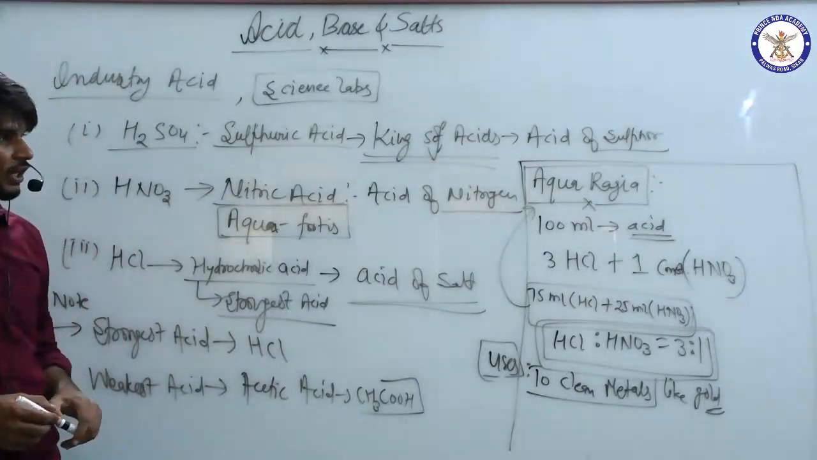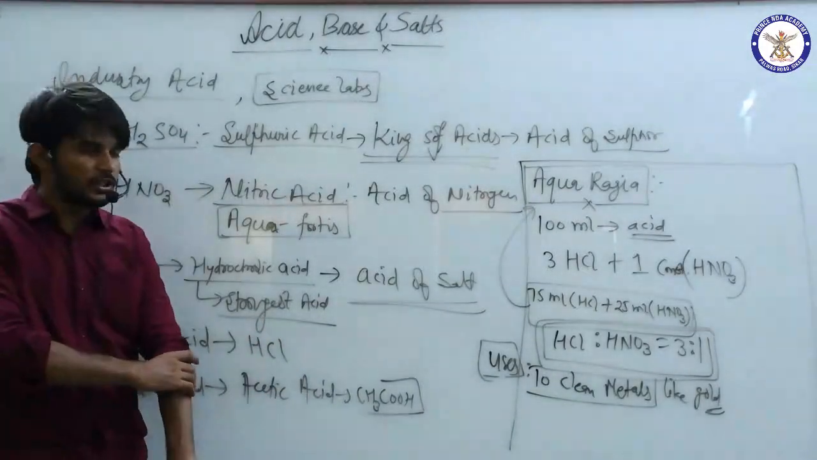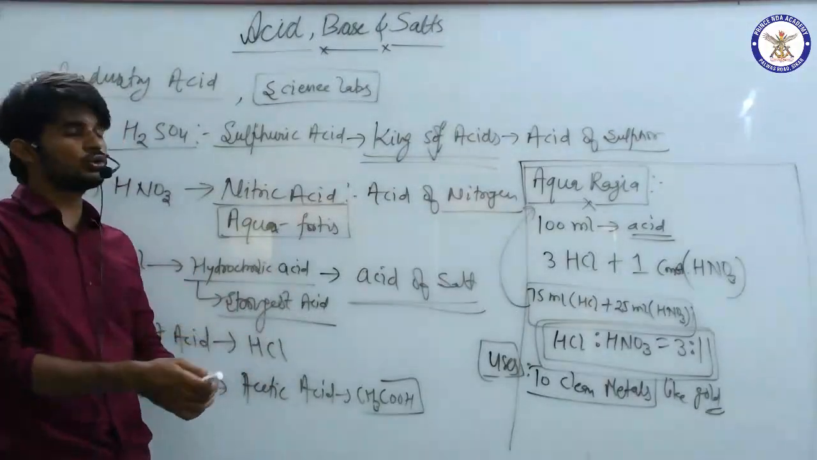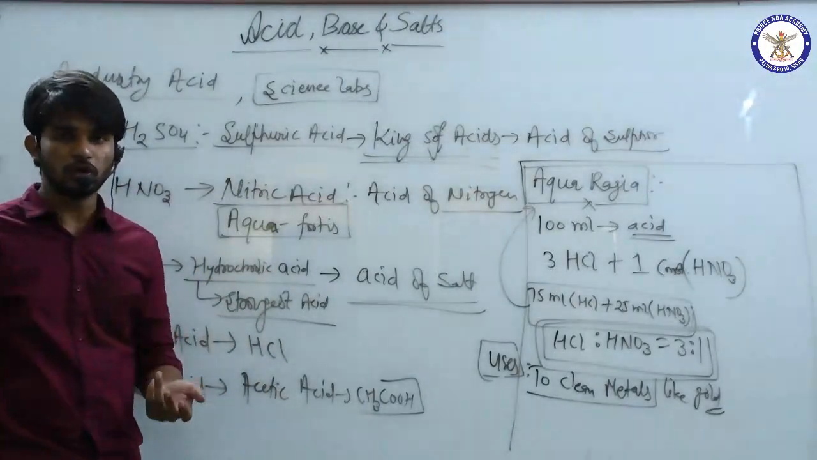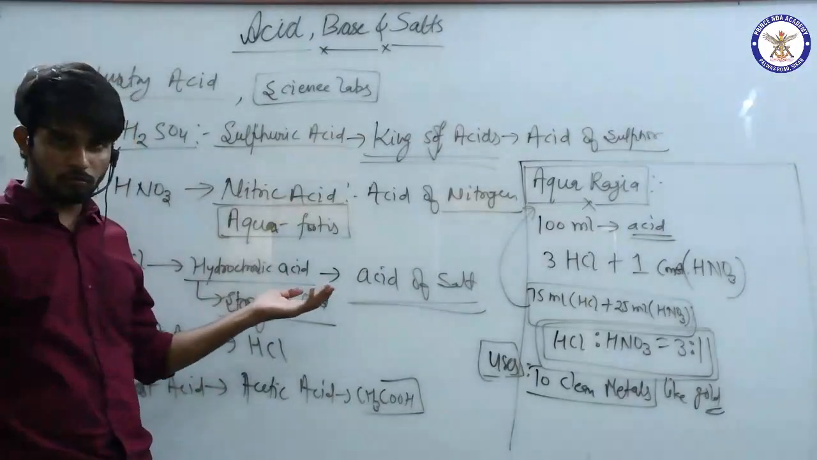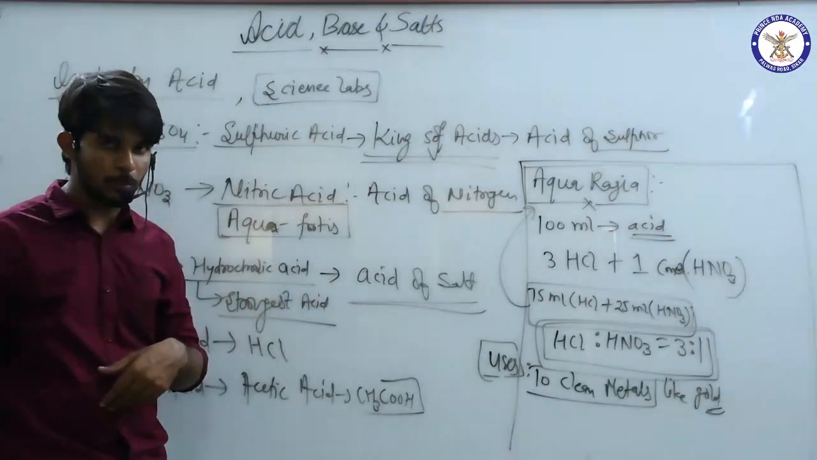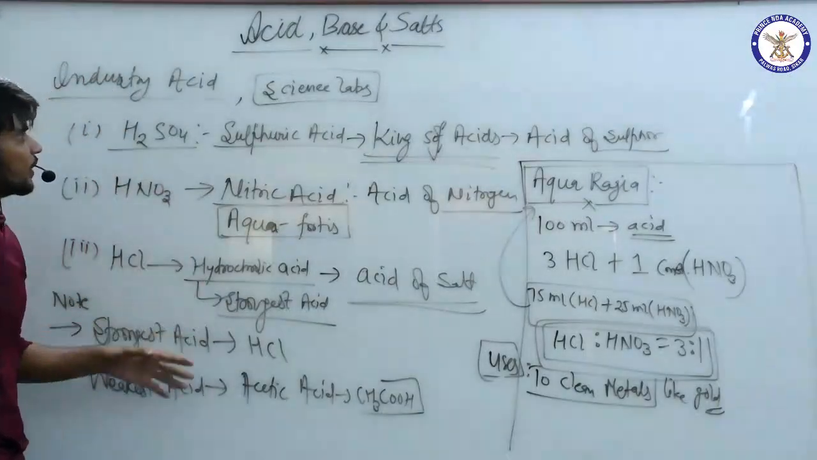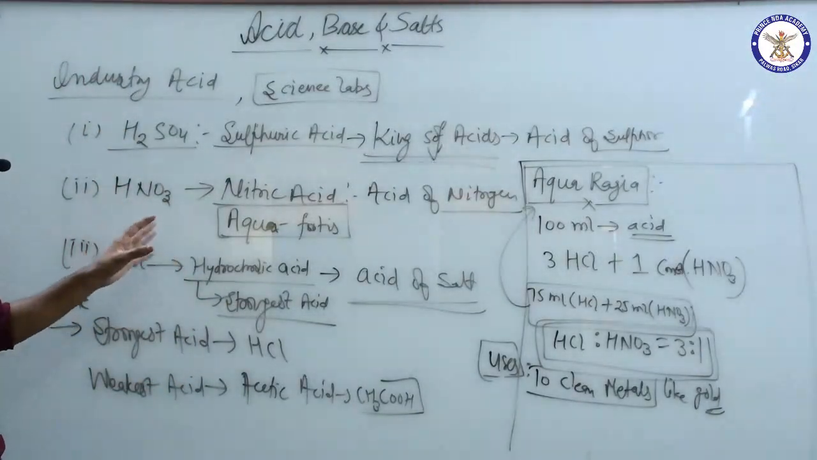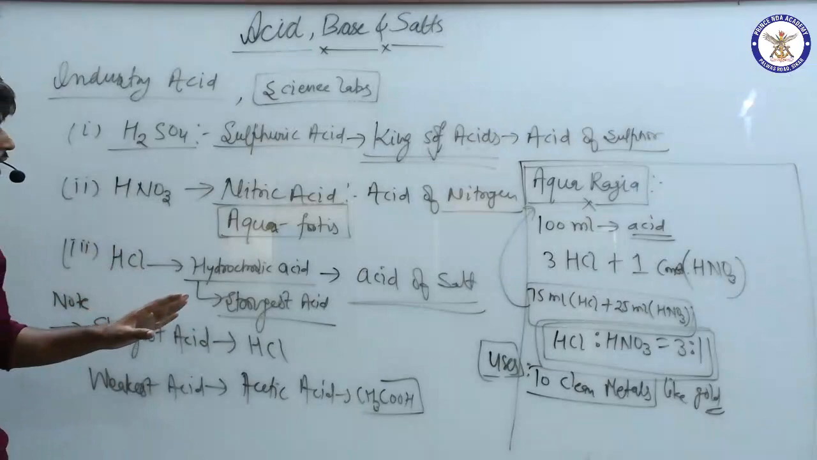So in this lecture we have discussed what an acid is, the different definitions of acid according to Svante Arrhenius, Lewis and Bronsted-Lowry, and the properties of acids. We have also seen different types of acids: day-to-day life acids, industrial acids and aqua regia.